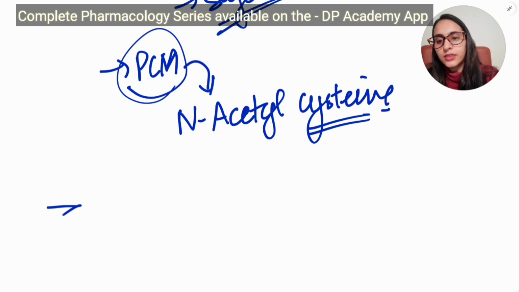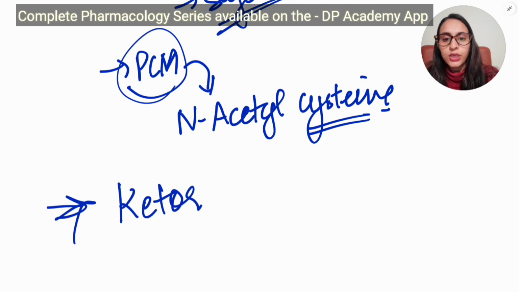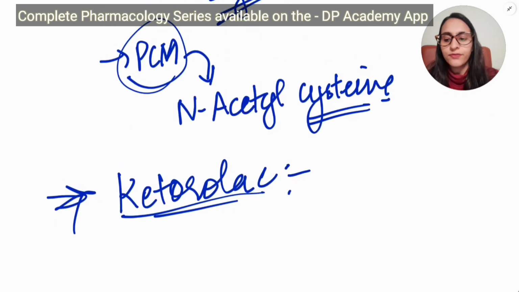Coming to the next reversible non-selective COX inhibitor, it is ketorolac. Ketorolac is very important in dentistry also because we give it after implants. After you place implants, the pain cannot be subsided with paracetamol. So we give ketorolac to these individuals who are in severe pain.